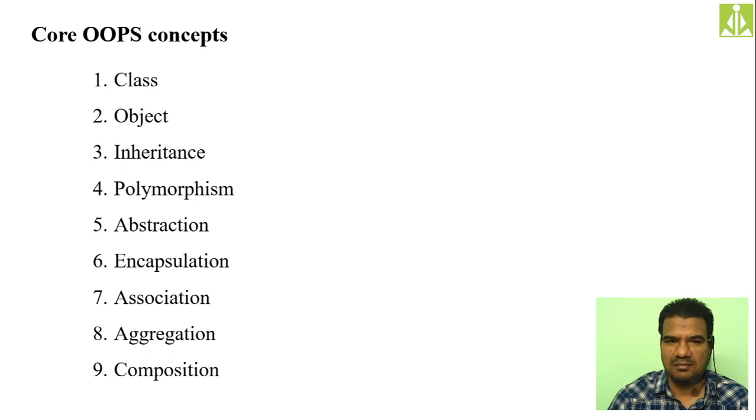And one teacher can teach many students. It is not compulsory that for every student there must exist a single teacher, isn't it? So one teacher can teach many students. At the same time, one student can get the inputs from multiple teachers, isn't it? One student can get the inputs from multiple teachers. So this sort of relationship we call an association. Okay, hopefully you understood. So the next thing, aggregation.